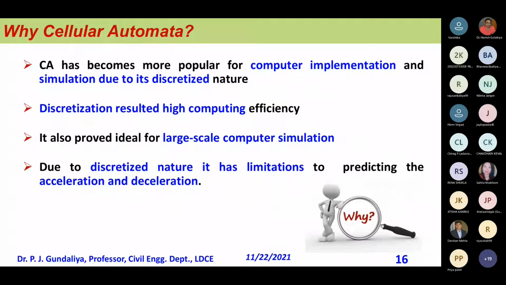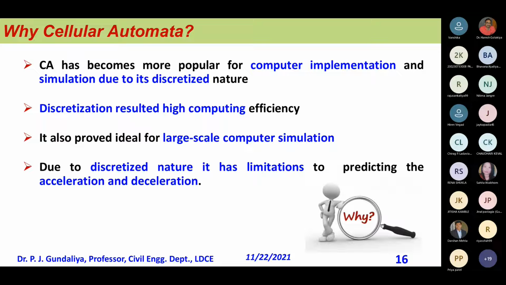Now CA has become more popular for computer implementation. As I already said, because it is discretized, it gives high computing efficiency, and large-scale computer simulation becomes possible. Because of the discretized nature, it has a limitation in prescribing the acceleration and deceleration.